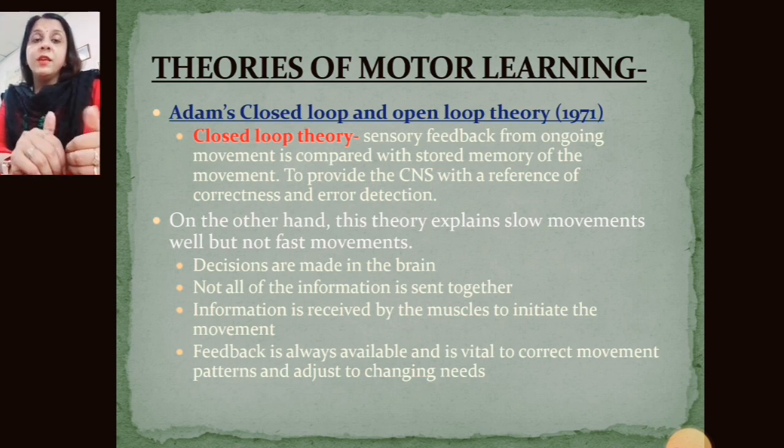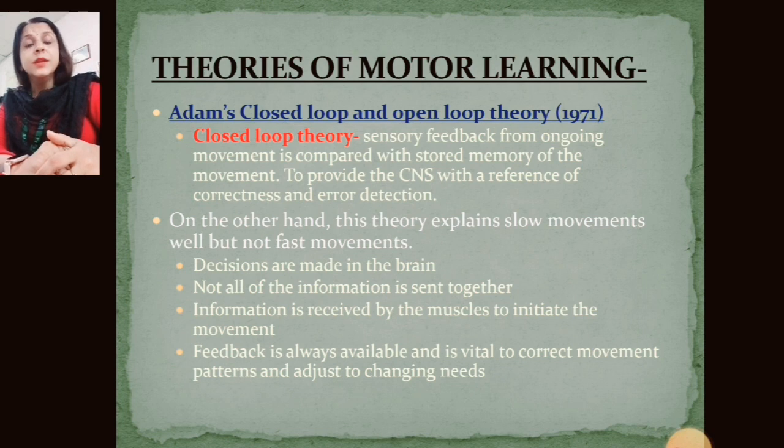When we are at the starting stage of learning, there are many errors and the task takes a long time to complete. Sensory feedback coming from the ongoing movements is compared with the movements already stored in the brain. Later, when we have mastered that particular task, the error reduces and the movement takes place correctly. On the other hand, this theory explains slow movement well, but not fast movement.